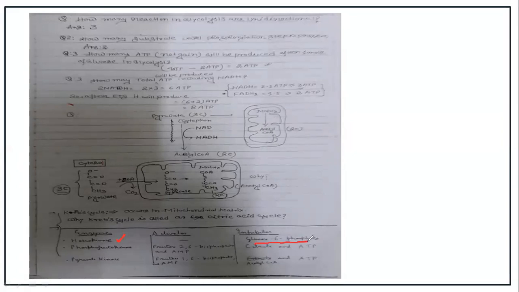Basically glucose is converted to glucose 6-phosphate, and the product actually acts as an inhibitor. So the hexokinase inhibitor is glucose 6-phosphate.